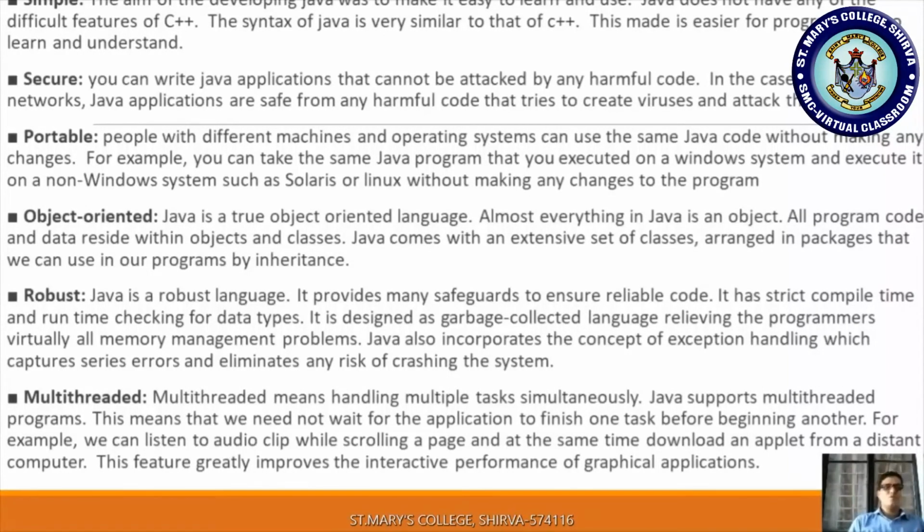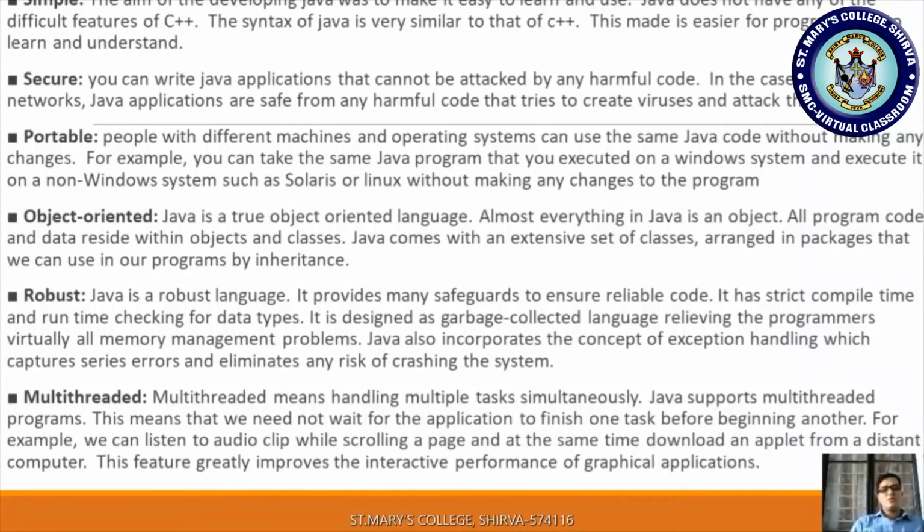You can run your programs in any operating system. That is possible because of portability. For example, you can take a Java program that you executed on a Windows system and execute it on a non-Windows system such as Solaris or Linux without making any changes to the program.